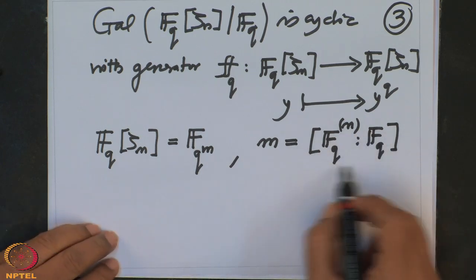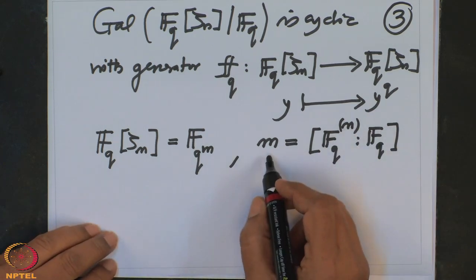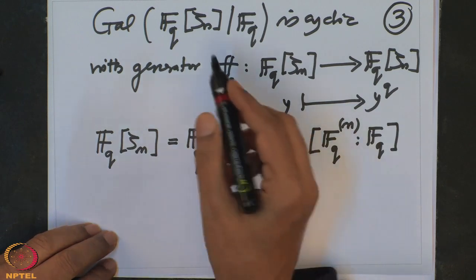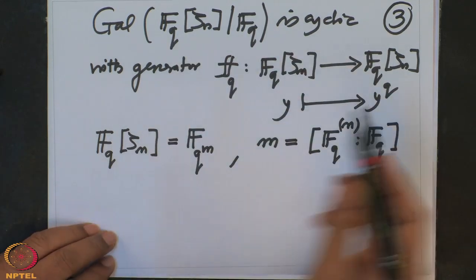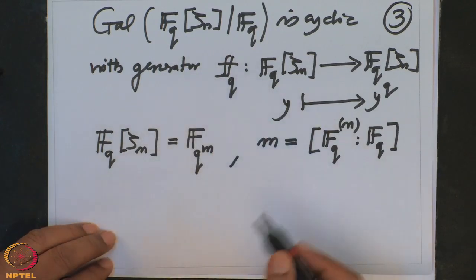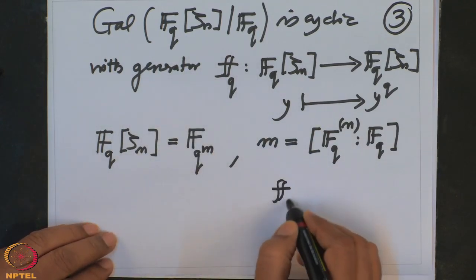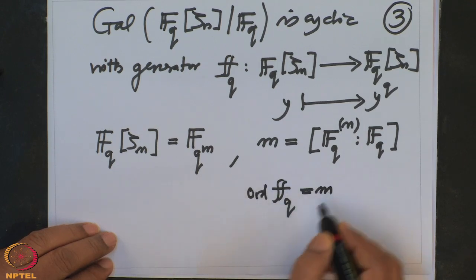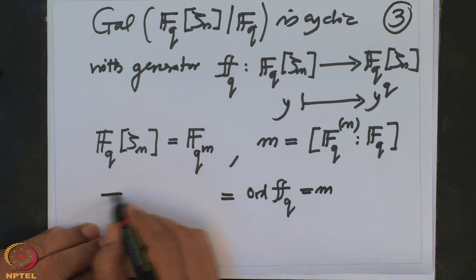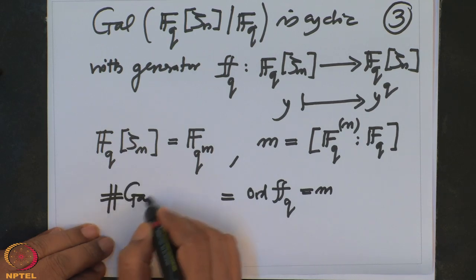The dimension, this is the degree, that is m. And we know this Galois group therefore is cyclic of order m. So the order of FQ is m, which is also the order of the Galois group.